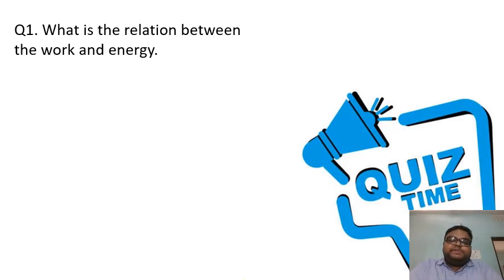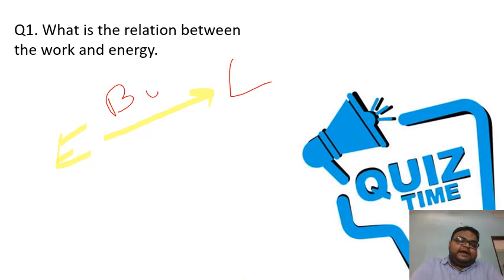And how is the work being performed? Yes, students, work is being performed when the energy changes from one state to another, meaning from one form to another form, right? So suppose that there is electrical energy, and this electrical energy is converted into light energy by means of a bulb, right? So we say that work is being performed here.